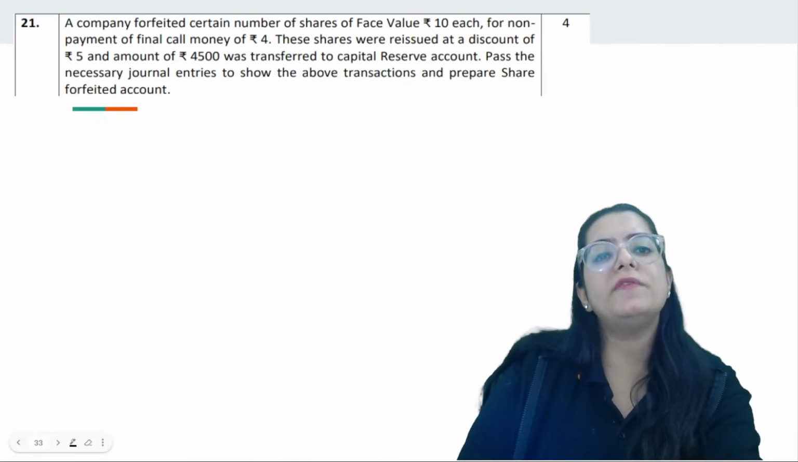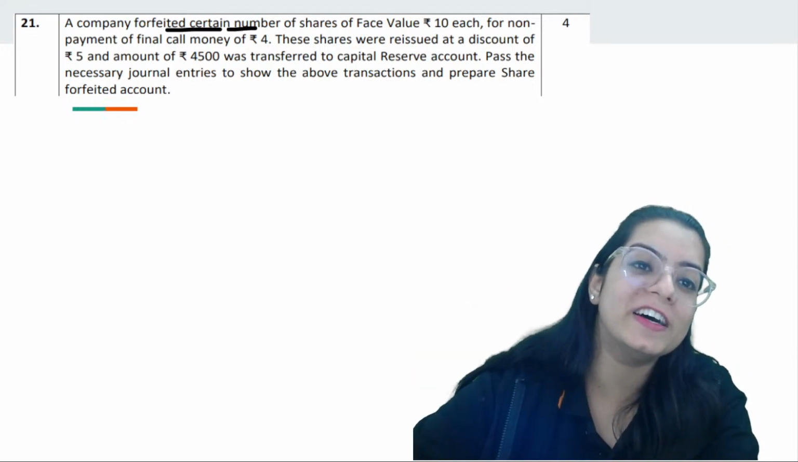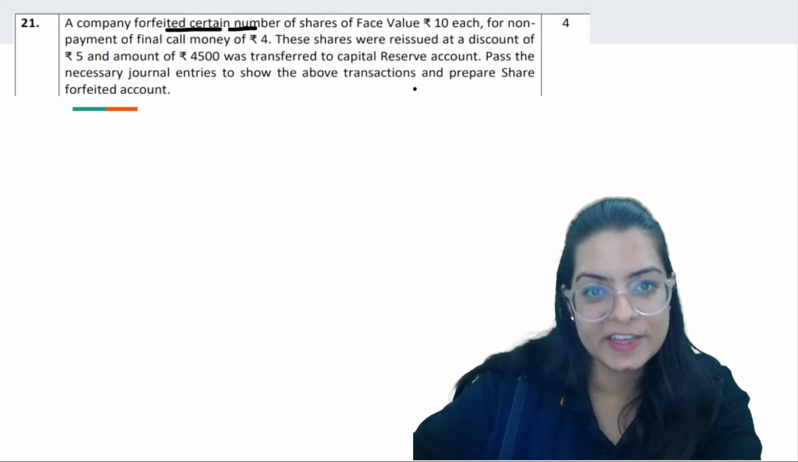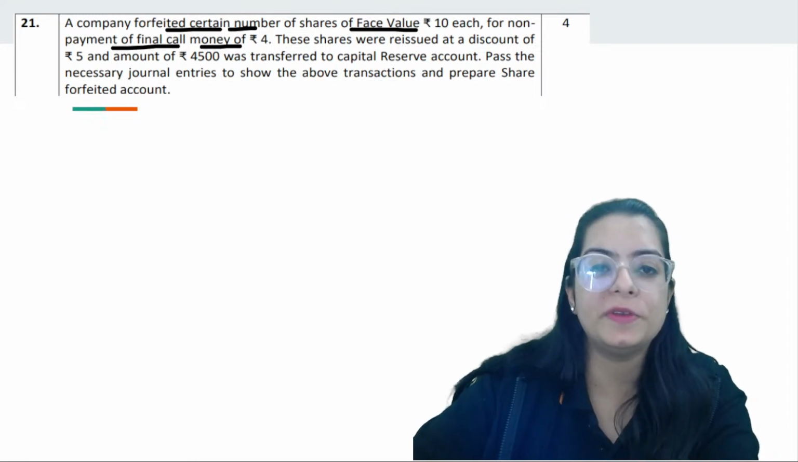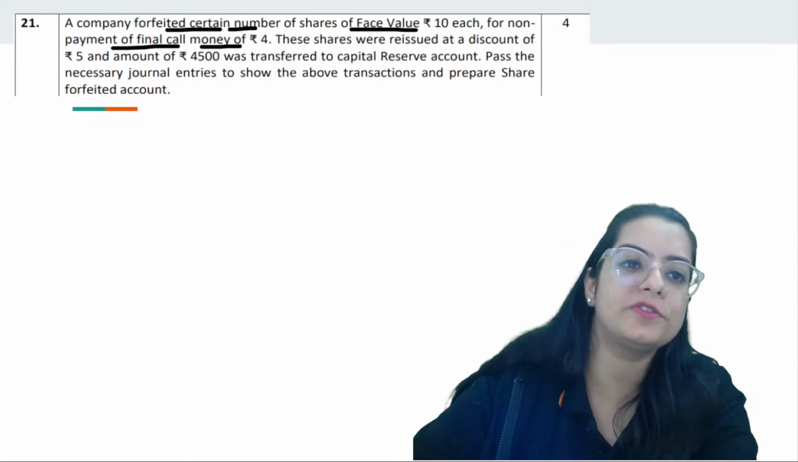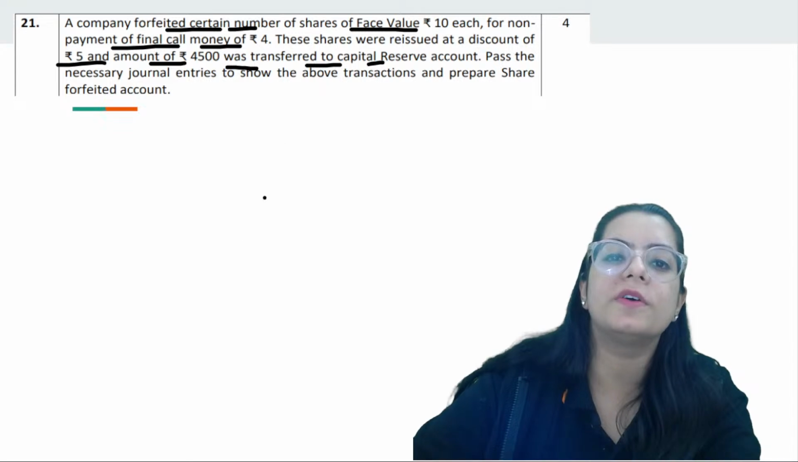Next, company forfeited certain number of shares. In this question, they haven't told us the number of shares. Face value was 10, for non-payment of final call money, rupees 4. Shares were issued at discount of 5. The amount transferred to capital reserve was 4,500.